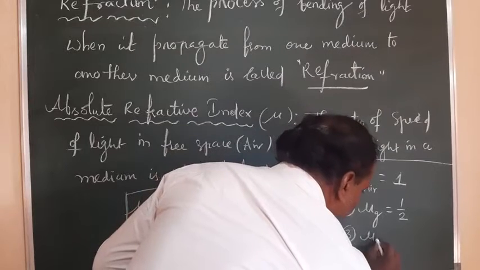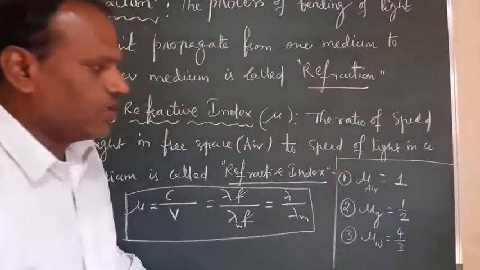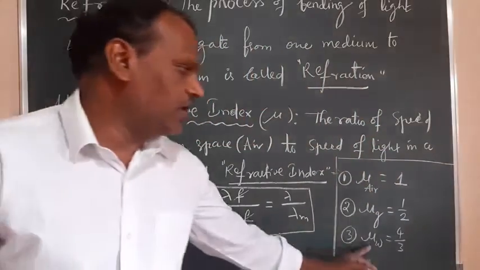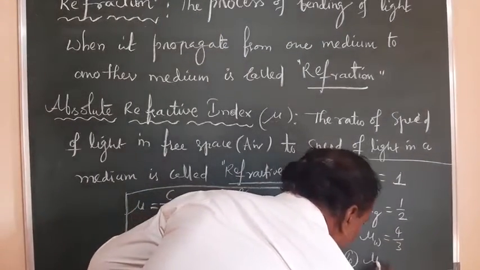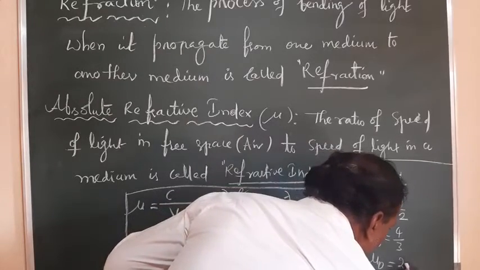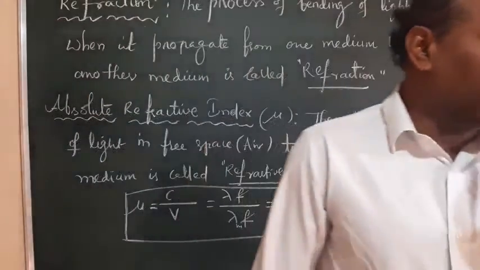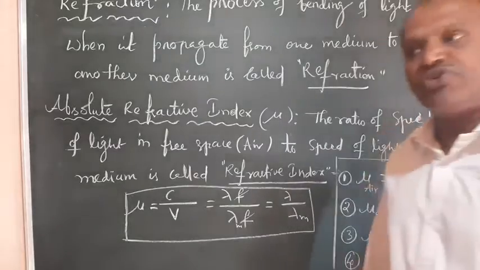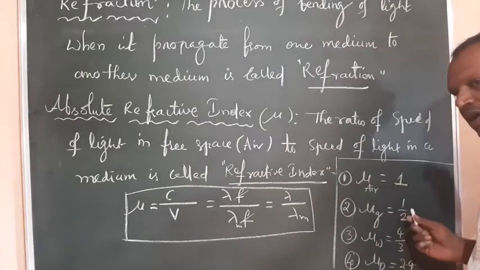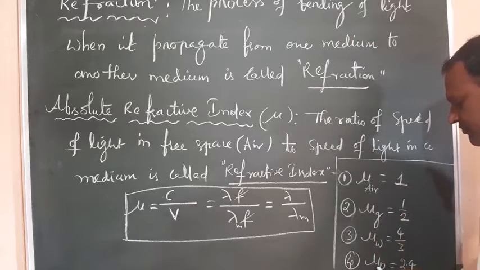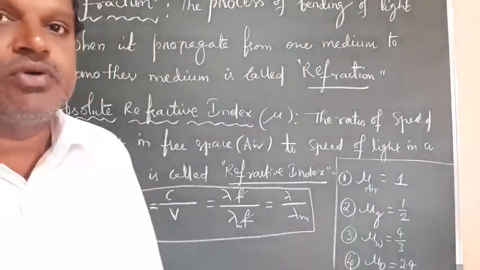And similarly, the refractive index of water is 4 by 3. And also the refractive index of diamond is 2.4. So you remember the first three, they are required for the calculation part. They may or may not be given in the question. So you have to remember the refractive index of air is 1, of glass is 3 by 2, of water is 4 by 3, and of diamond is 2.4. Right? So remember these values also, make a note and prepare your notes properly.